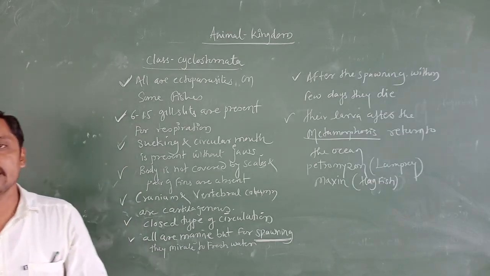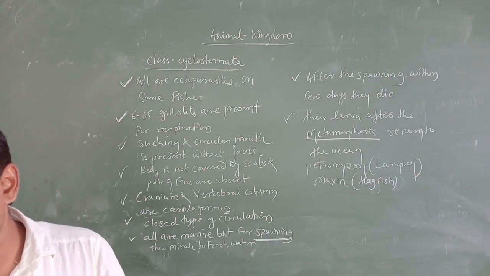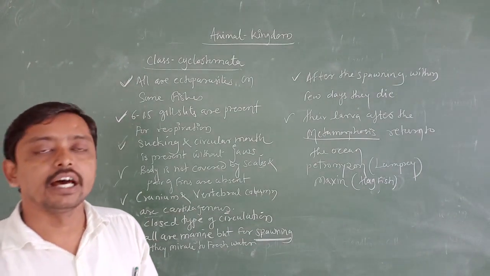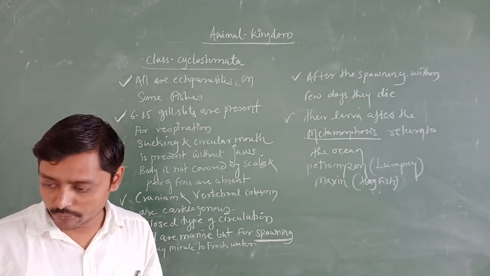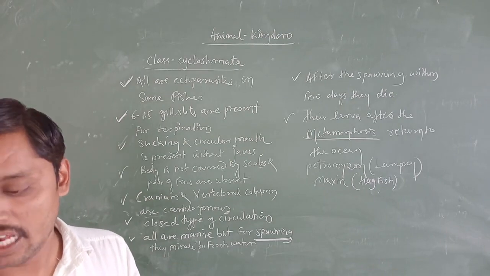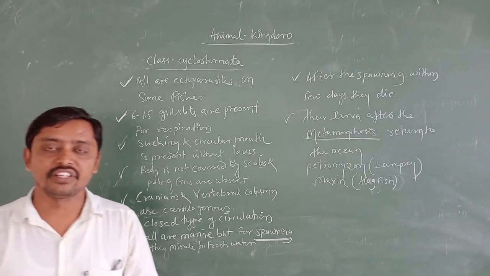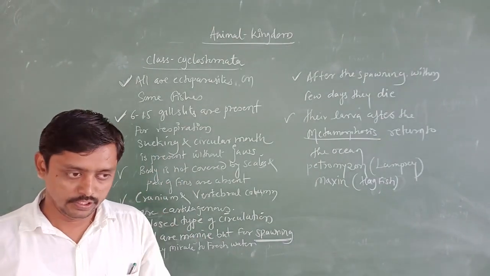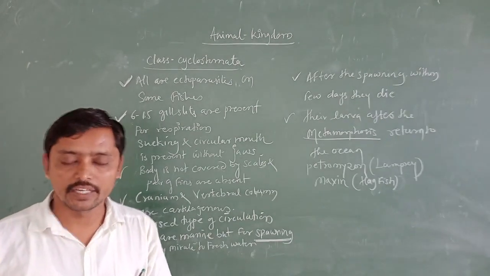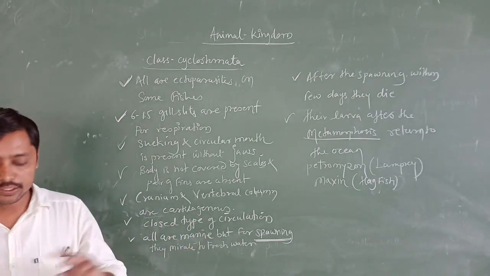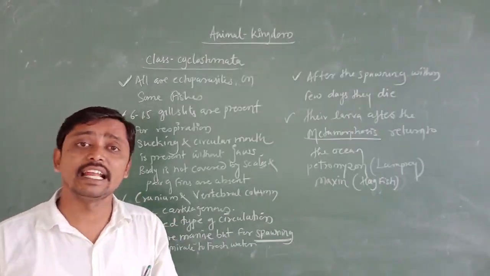Phylum Chordata is divided into three subphyla. One is Urochordata, second is Cephalochordata, and third is Vertebrata. We discussed the differences between them. Then we studied the classification of subphylum Vertebrata. Subphylum Vertebrata is divided into two divisions, one is Agnatha and another one is Gnathostomata.